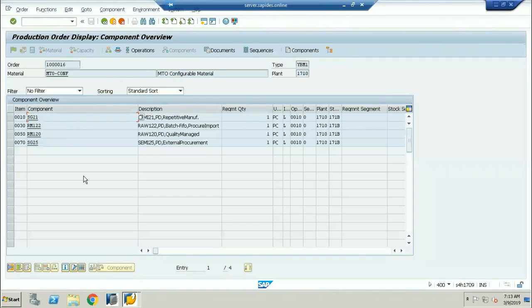Each and every component, whatever raw materials you are procuring from the vendor, I will always take as the moving average price, not as the standard price. But coming to the point of the standard price, what is exactly the standard price of each and every material? Once the activities are confirmed to the production, what are all the activities? You are taking the production setup, the machine hours, the labor hours. Maximum you can take up to 6 activity types for each and every production. Once you confirm the activity,